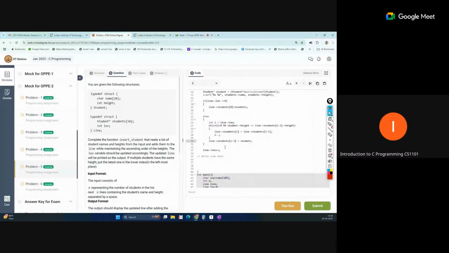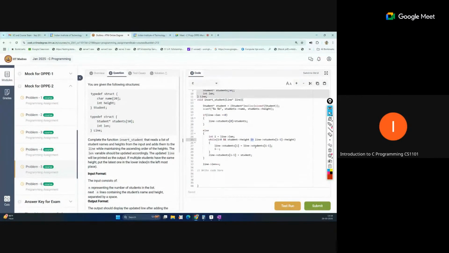In this way, all our students will be added in the correct order. Because we have taken the equal sign also, the last student with the same height will be shifted to the left, so that order will also be maintained. So this is the logic. If anyone has a specific doubt in this, you can ask about any part and I'll explain it in detail.